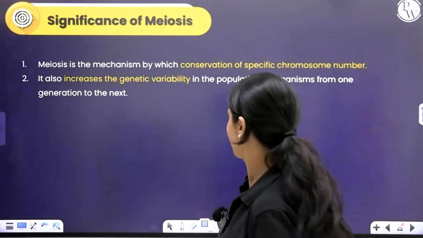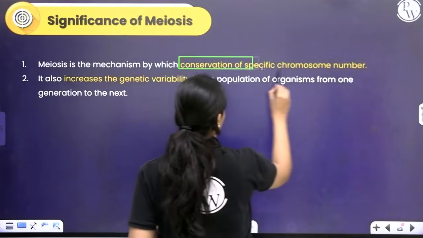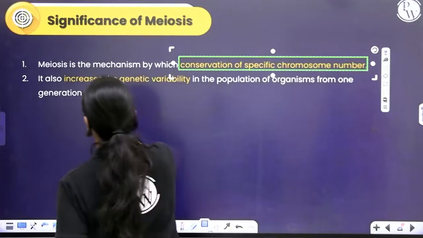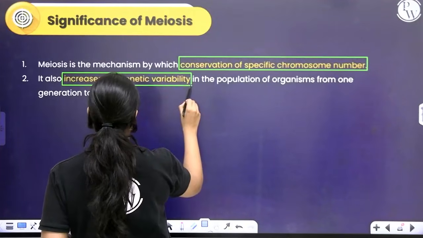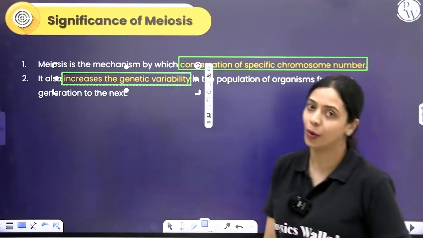So the significance of meiosis, 2 important points. Chromosome number is maintained and also it causes genetic variation in a population.